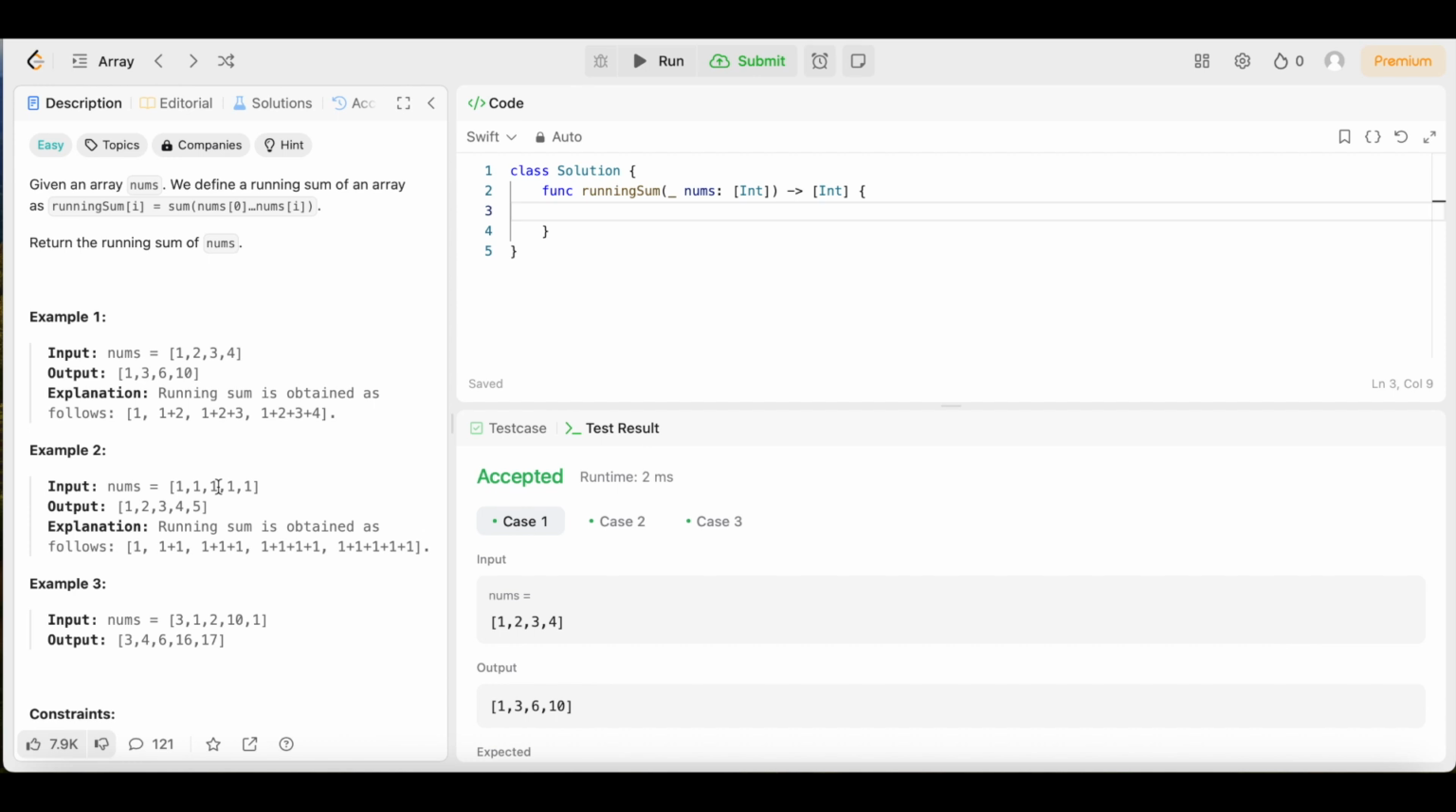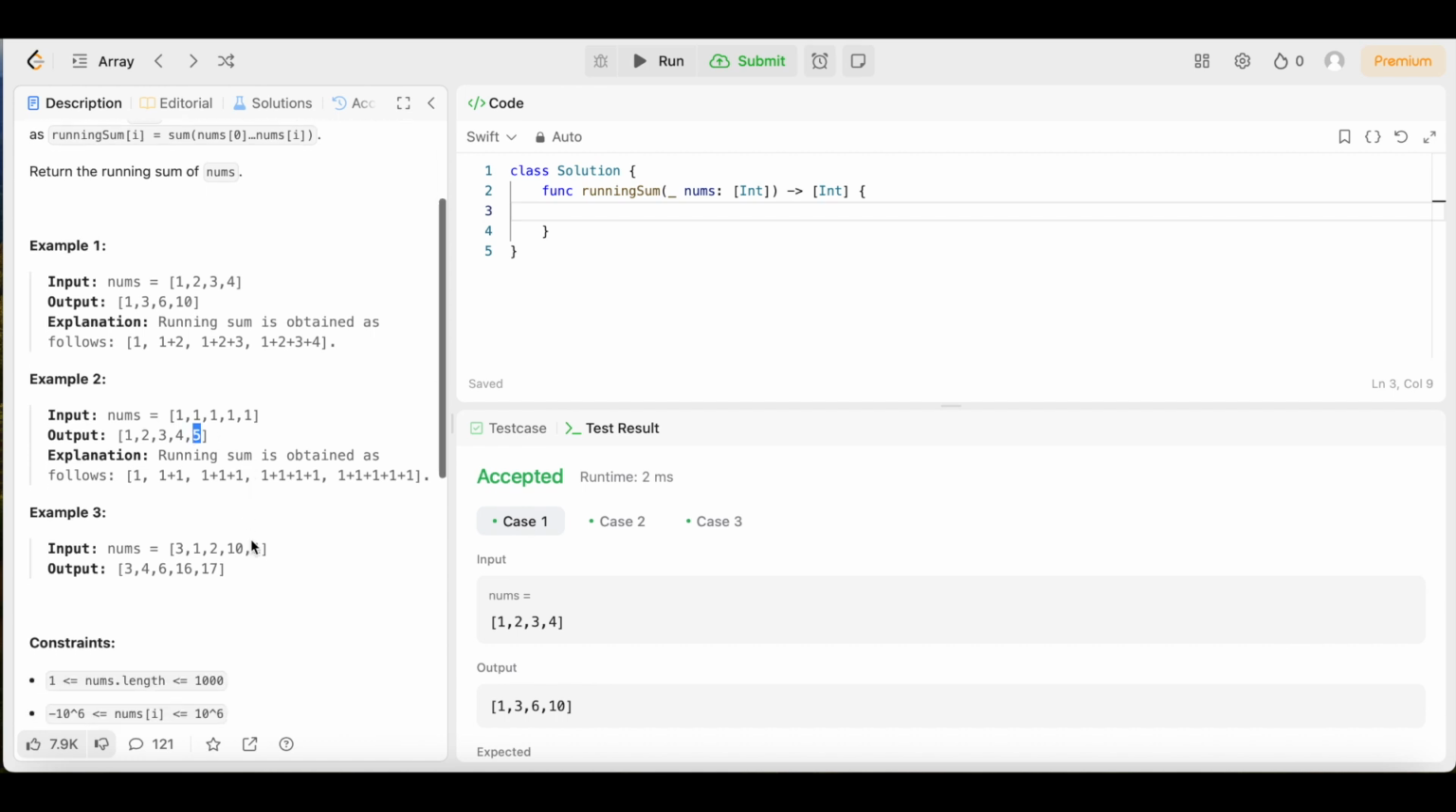Then we're going to come down to index 2, and now we have 1 plus 1 plus 1. That's going to give us our 3. Then we come down to index 3, and we have 1 plus 1 plus 1 plus 1, which is these ones right here, and that's going to give us a 4. Then we come down to index 4, where we have 1 plus 1 plus 1 plus 1 plus 1, and that's going to give us 5, which is right here.